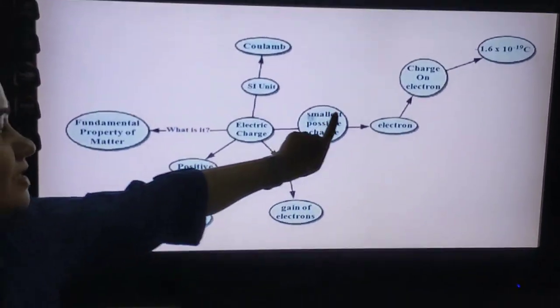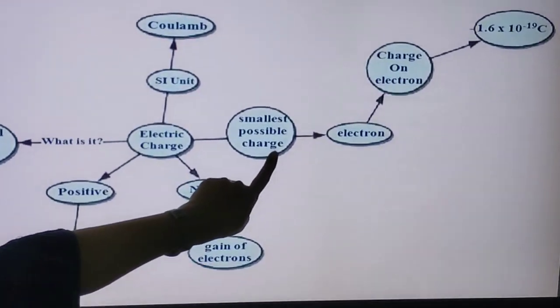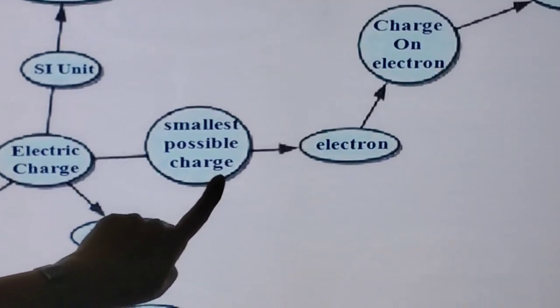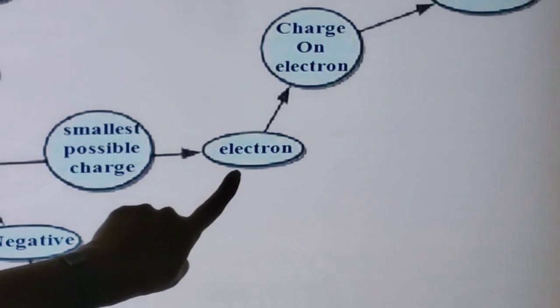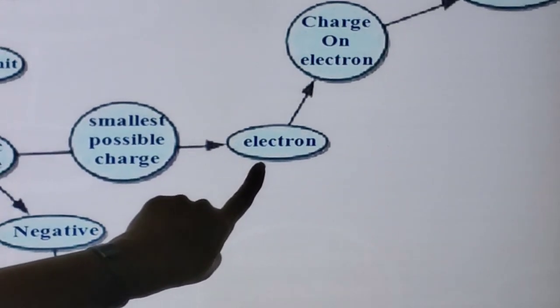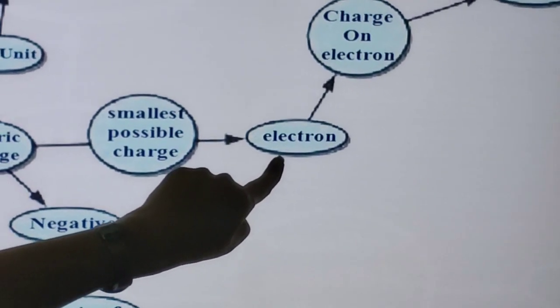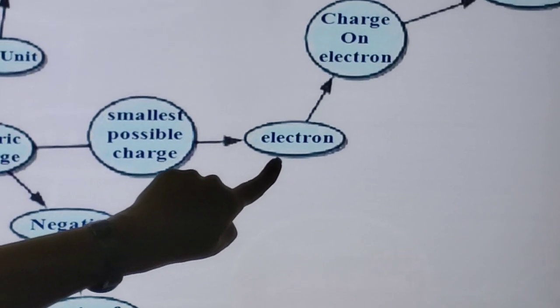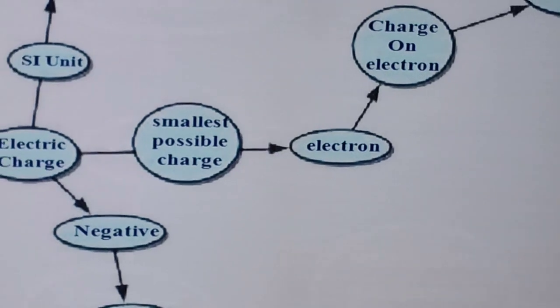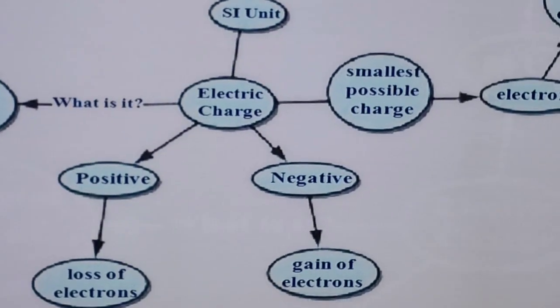That smallest possible charge on an object will be equal to 1 electron. It could be positive or negative. If object is taking electron, it will become negatively charged. And if it is giving, it will become positively charged.